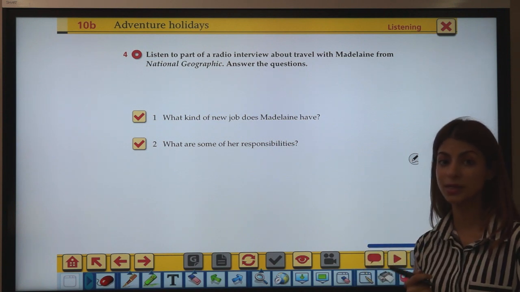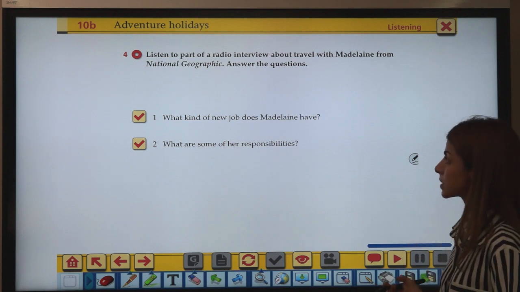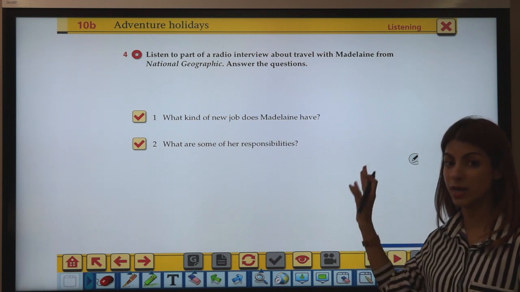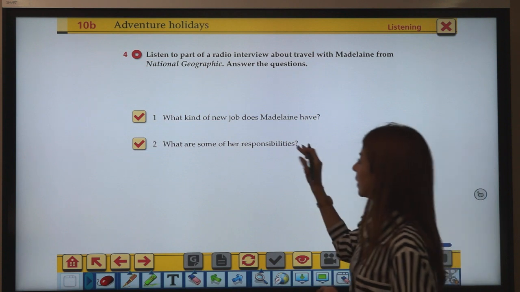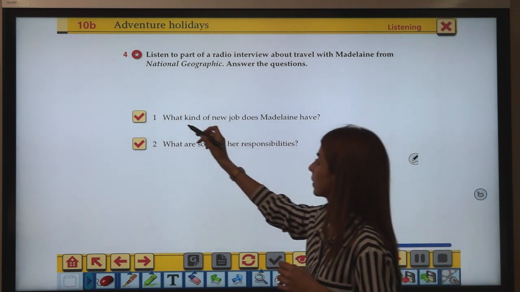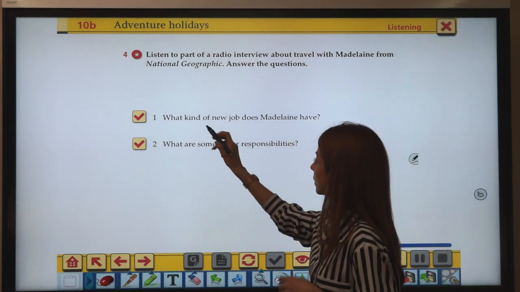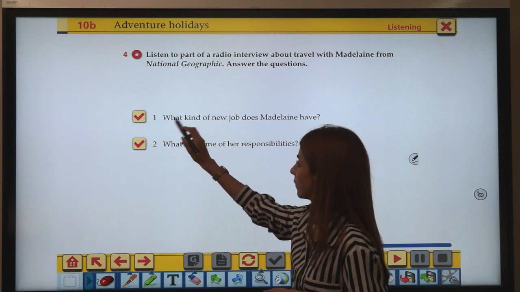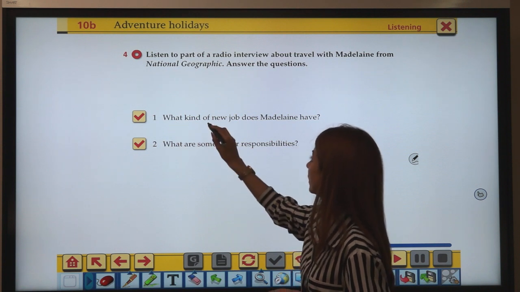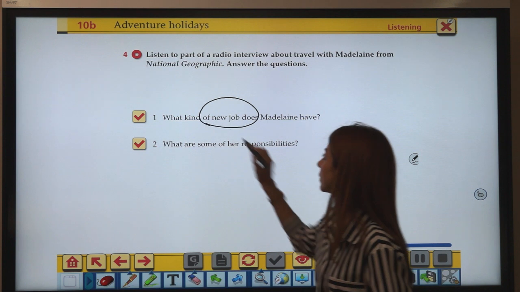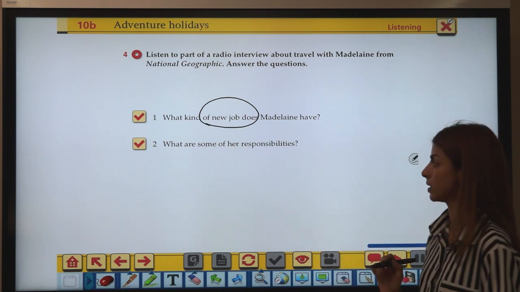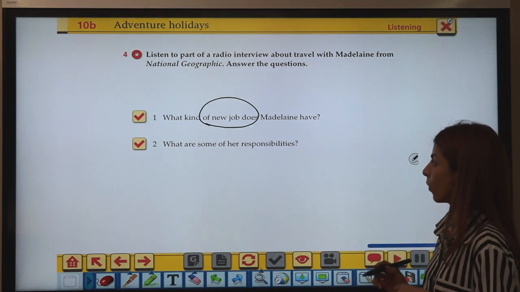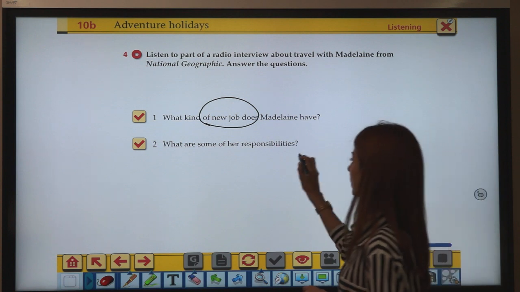So you'll be listening twice, okay? The first time you listen, you can work on exercise 4. These are question and answers kind of listening. The first question, what kind of new job does Madeline have, right? The second question, what are some of her responsibilities?